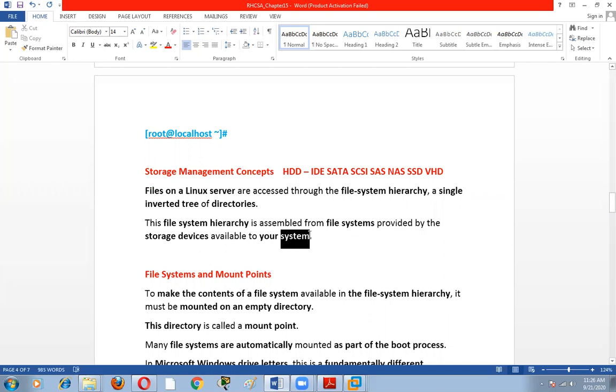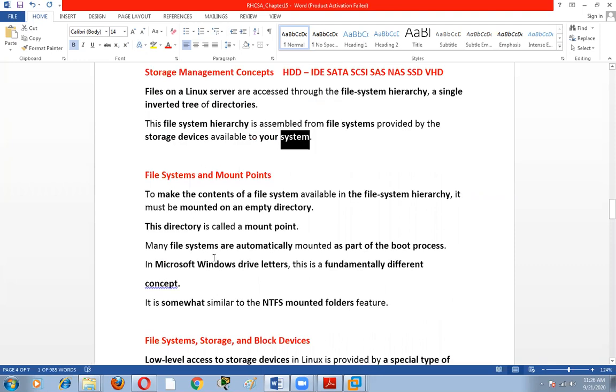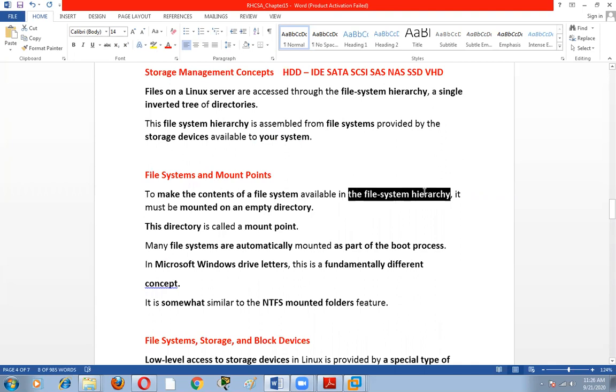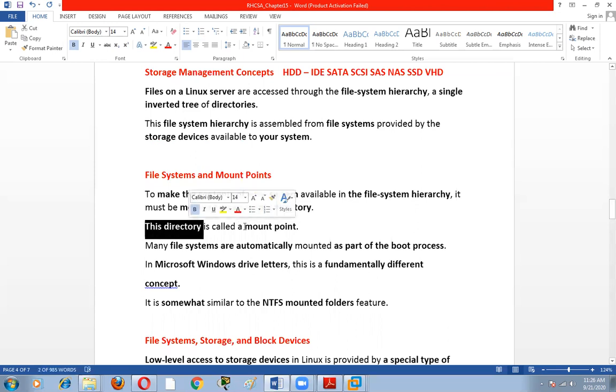So every system has a hierarchy. It can be one partition, two partitions, three partitions. It can be a lot of partitions. Every partition should be mounted in a folder. So to make the content of a file system available, it must be mounted in an empty directory. This directory is called the mount point.